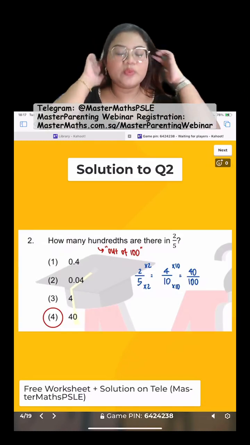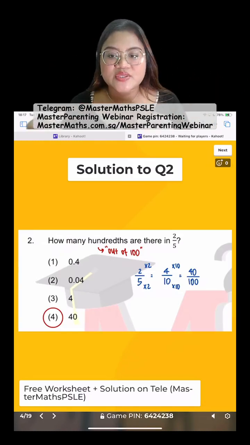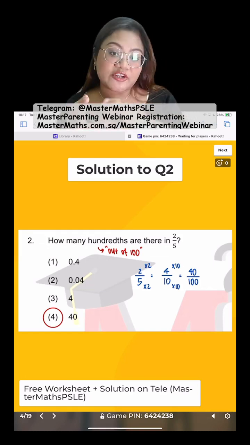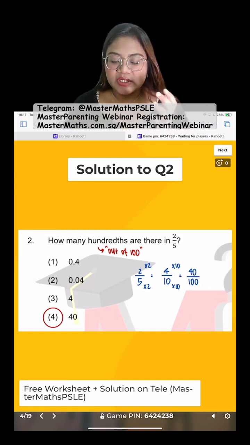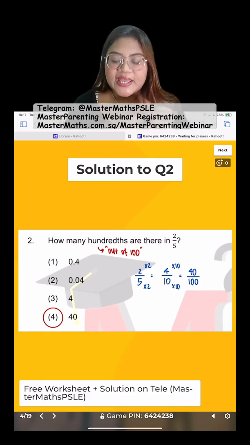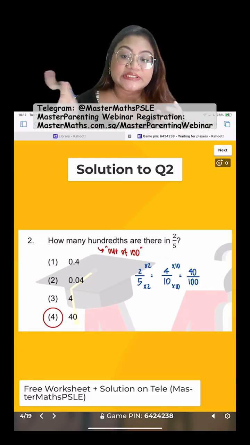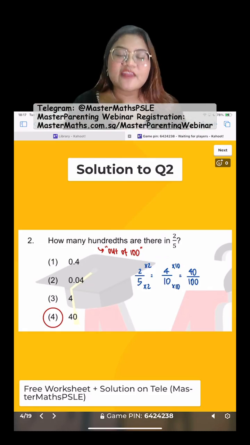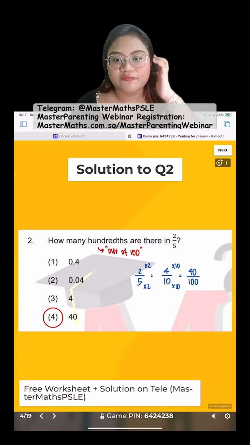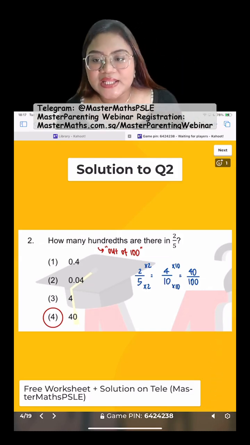Okay, so how do we solve this? When they say hundredths with the THS, that means we want to change it into out of 100. So from 2 out of 5, we get 4 out of 10. That's probably how you got 0.4, right? And then from there, we change it into 40 out of 100. And that's how we get 40 hundredths, okay? So the answer is 40. Okay? Alright.